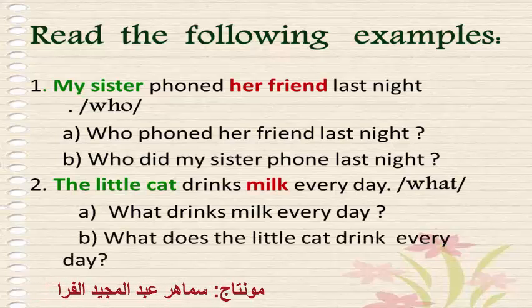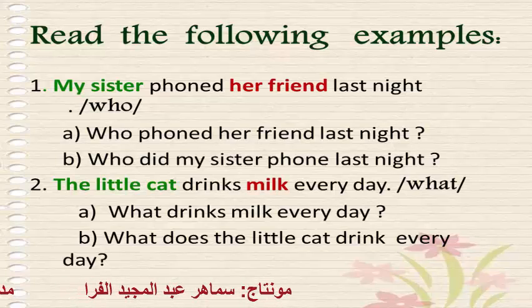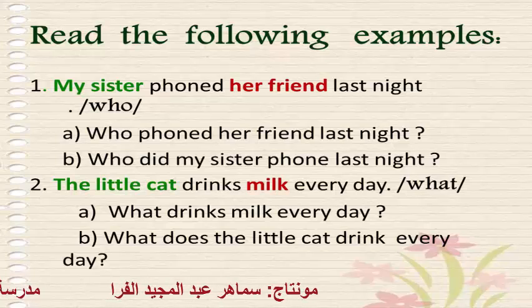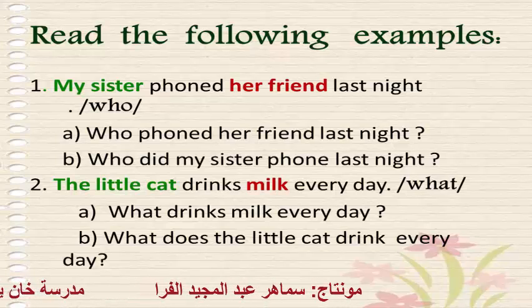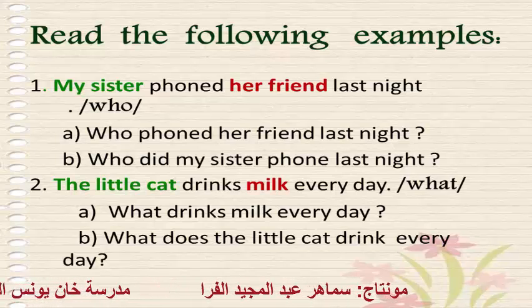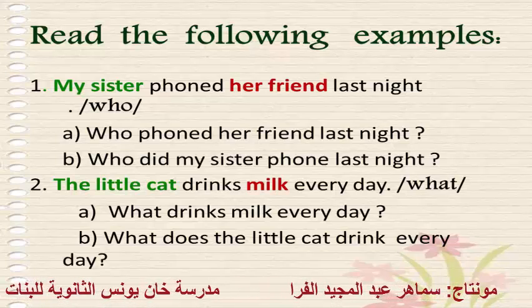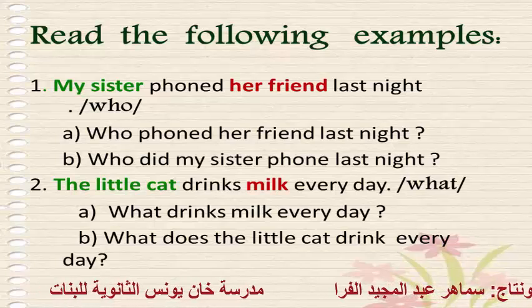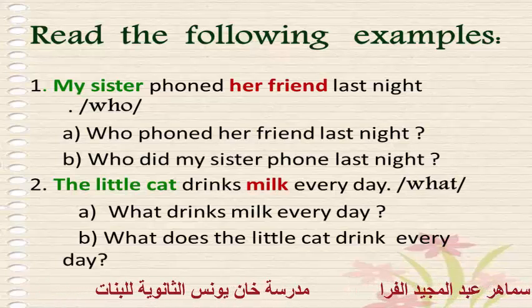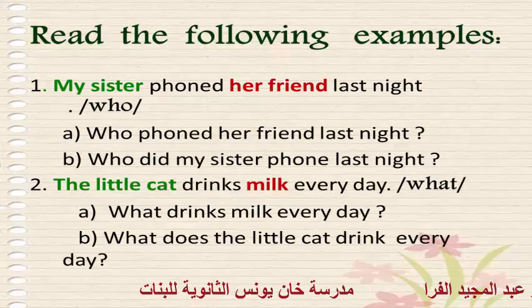But if we want to ask a question about the object milk in the sentence, what does the little cat drink every day? What do you notice about asking a question for the object? In the first example, we use the helping verb did because the verb here is in the second conjugation, or in the past.